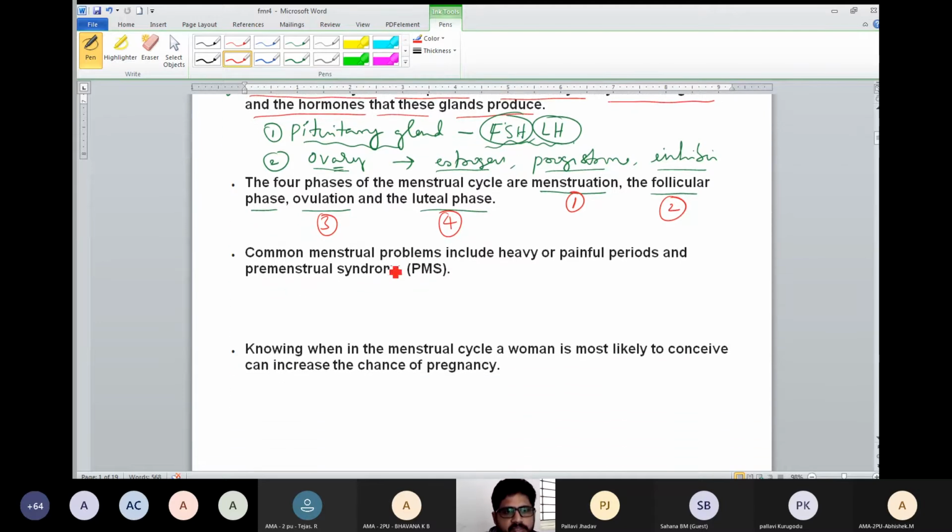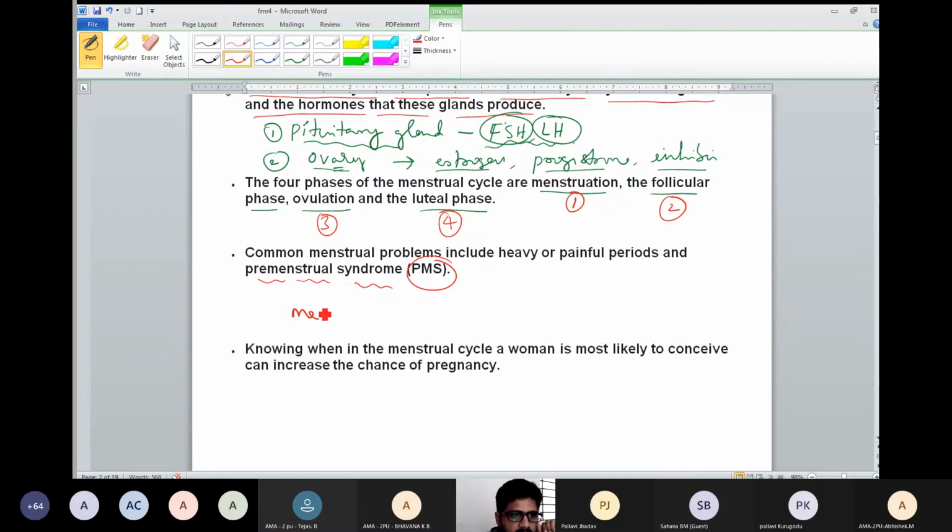Next, common menstrual cycle problems include heavy or painful periods. They are called premenstrual syndromes. That's called PMS problem. Generally, when a girl attains puberty, at 10, 12, 13 age, then the menstrual cycle will begin. Till how many years? Means till menopause.